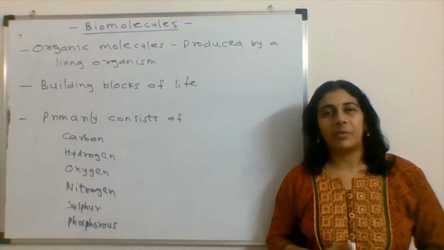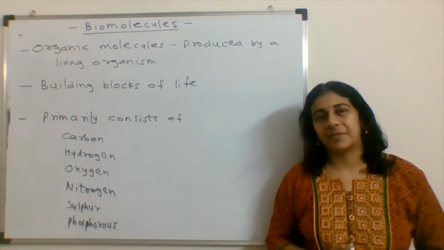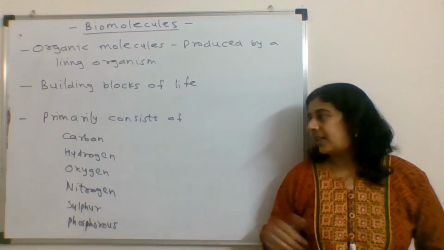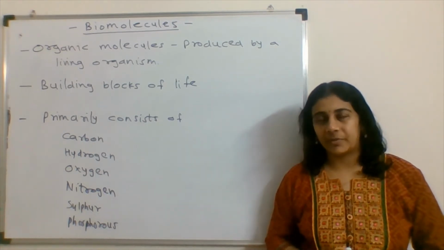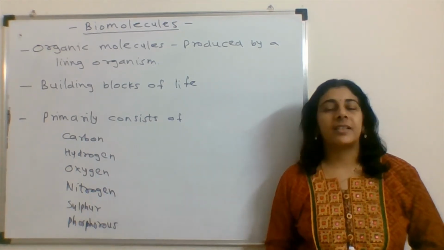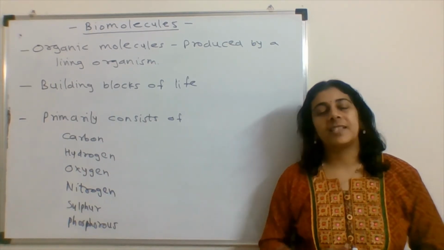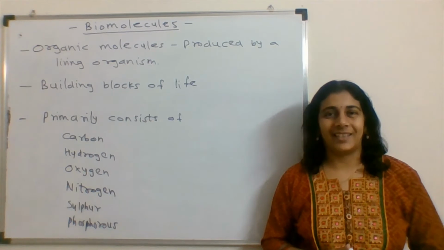These atoms are common in all biomolecules. So out of these, carbon, hydrogen, oxygen and nitrogen are more common. Sulfur is present in some amino acids, whereas phosphorus is present in DNA.